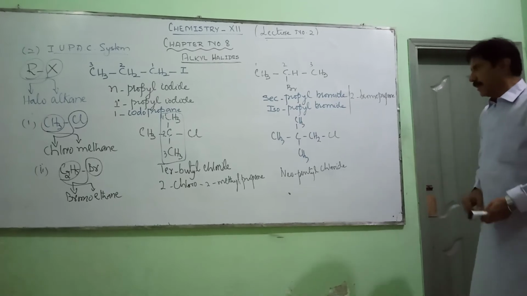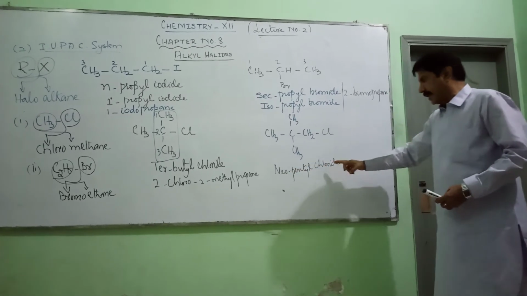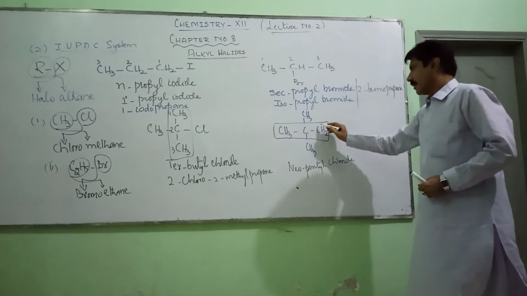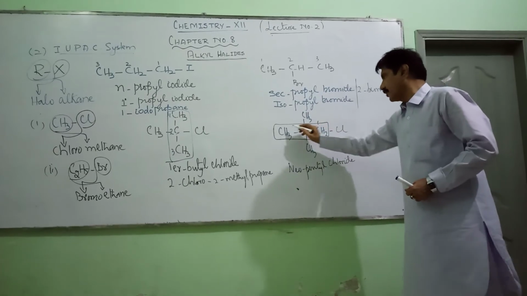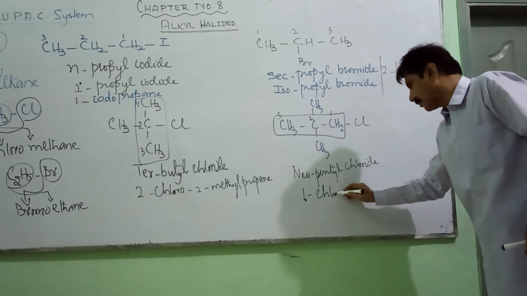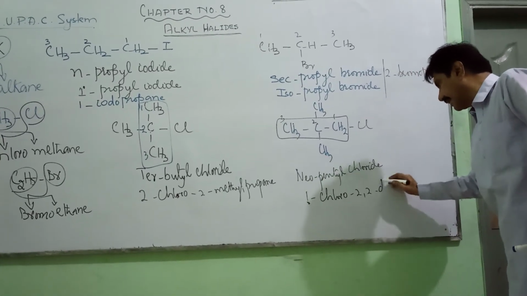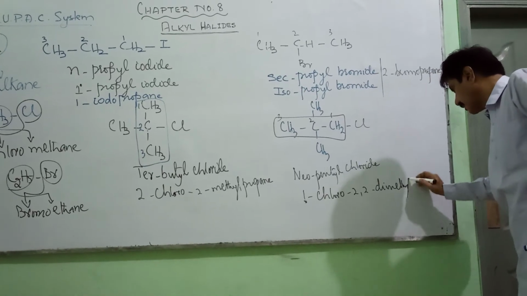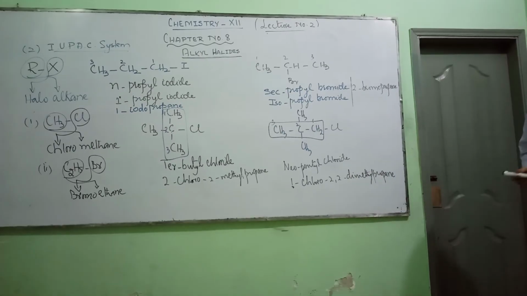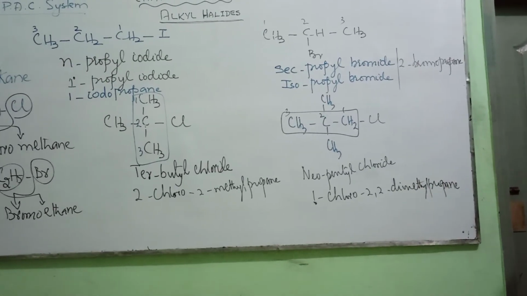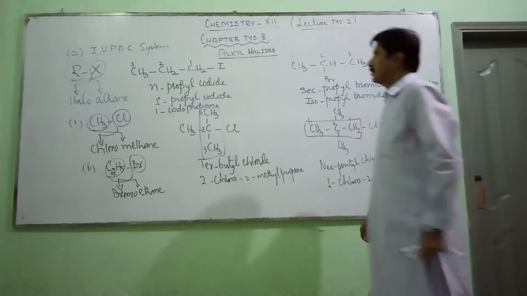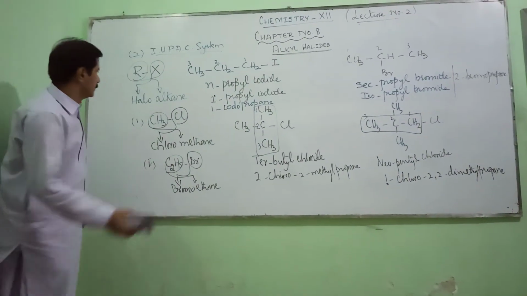If we talk about this compound, which was earlier named neopentyl chloride, now this is the longest continuous chain. Numbering should be done from the side to which chlorine comes nearest, which gives 1-chloro-2,2-dimethylpropane. So this is the way we can name alkyl halides in the IUPAC system. I would like to give you a few more examples.